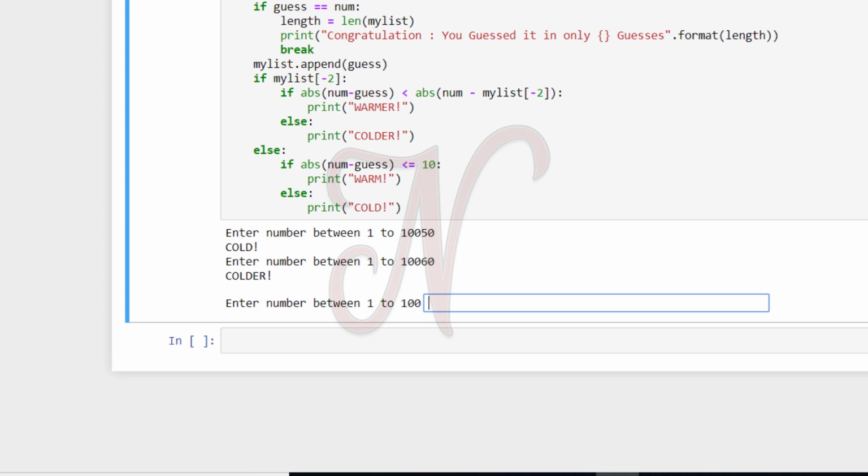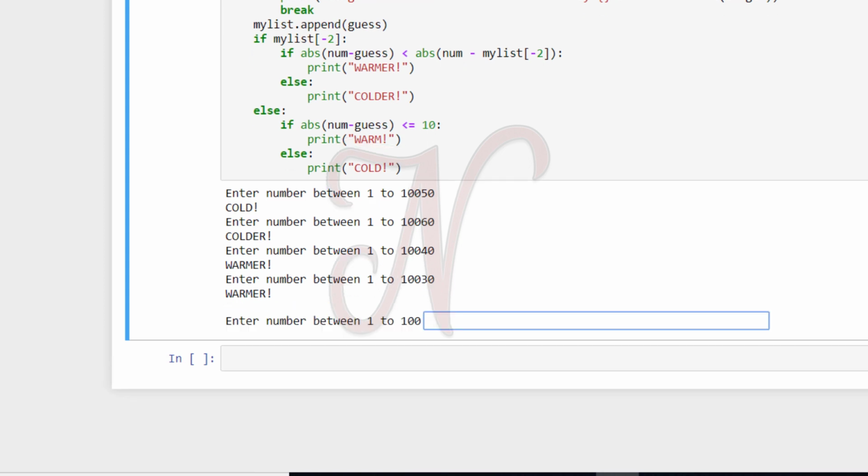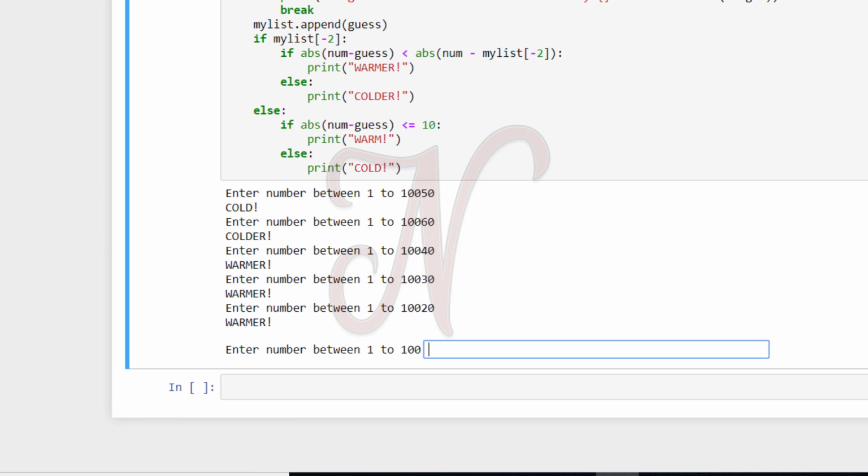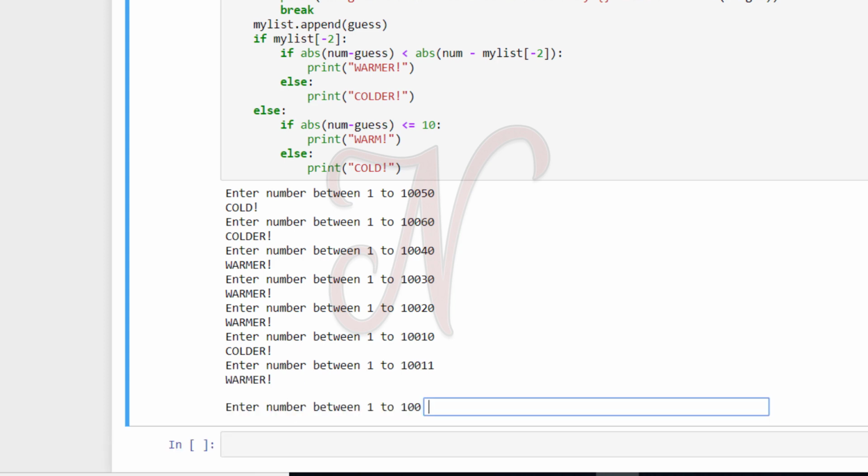Okay, so next number is 40, again warmer, meaning you are closer to the number than the previous guess. Then 30, again warmer, then 20, again warmer, 10, so colder, meaning your number is in between 10 to 20. See here, my next number is 11, so warmer.